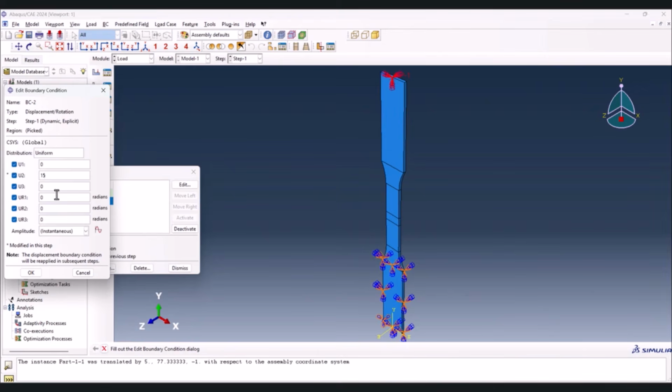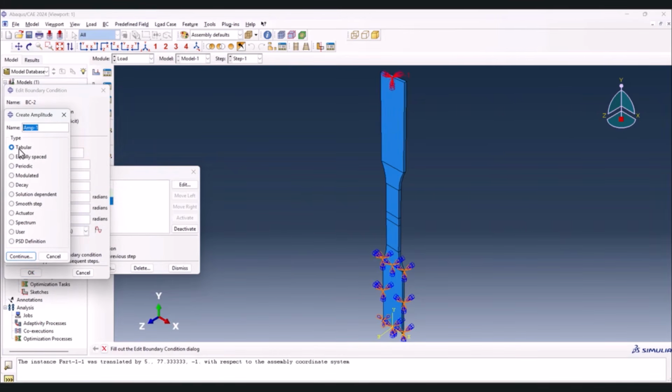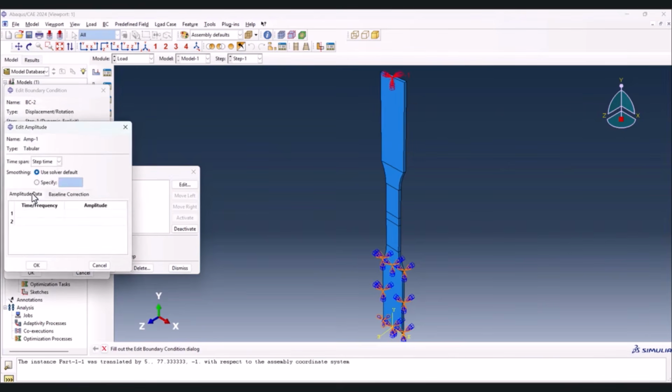Now we're not done yet. We need to create an amplitude, otherwise there would be a problem and it won't let us complete that. As you see here, if I click on OK, in an explicit analysis we need to create an amplitude. So let's click on this one, check Tabular and continue. So you need to create one.